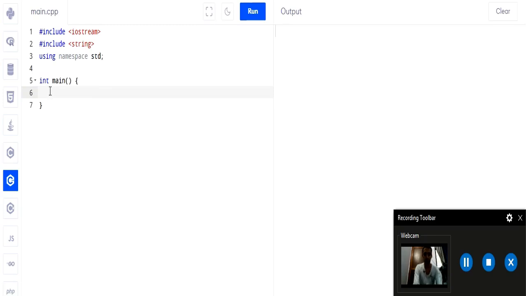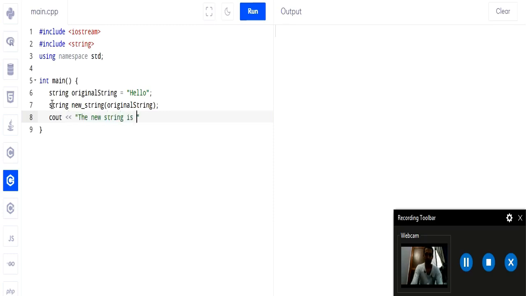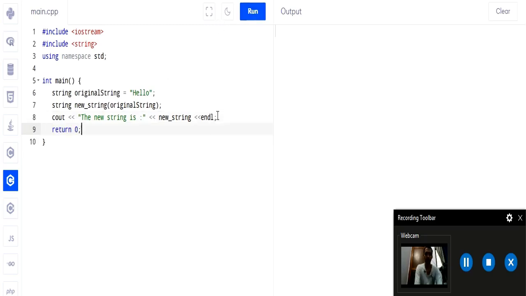So we take a string variable original string equals hello. Now we have another string new_string, and we will copy our original string inside it. So we pass original string here. And now we cout the new string is, and we pass our variable new string. So this is how we initialize a new string with the help of another string, and then return 0.